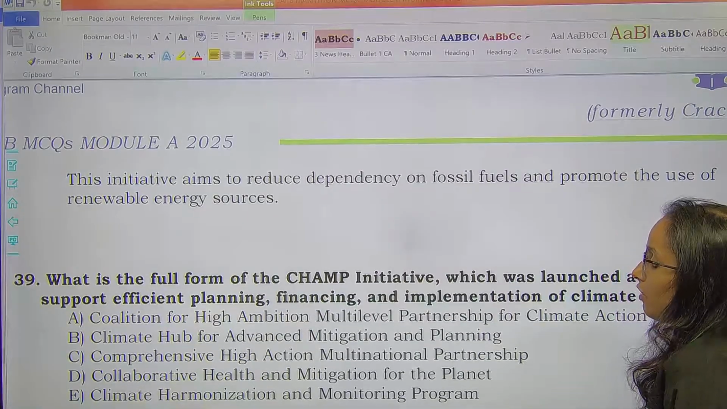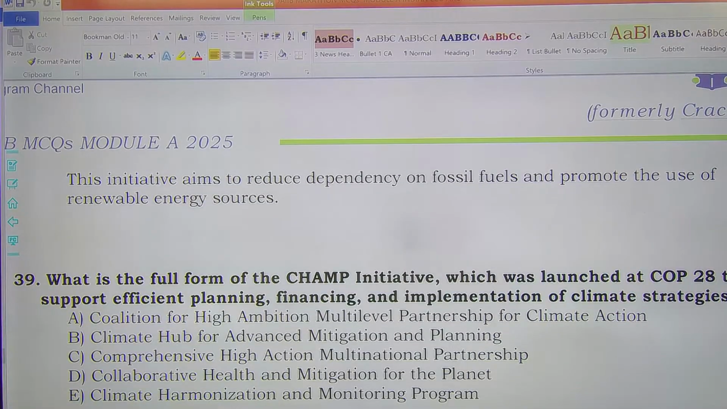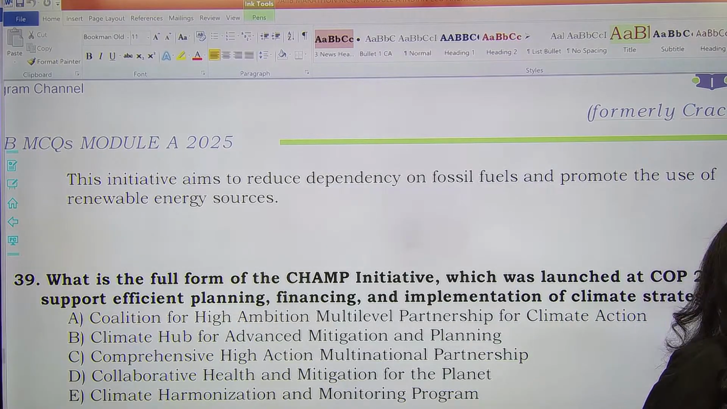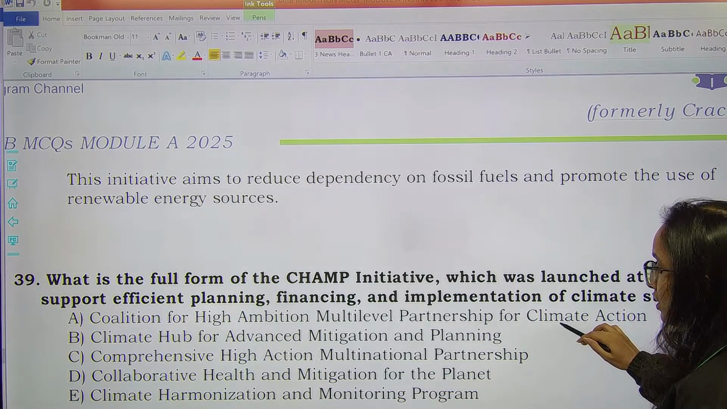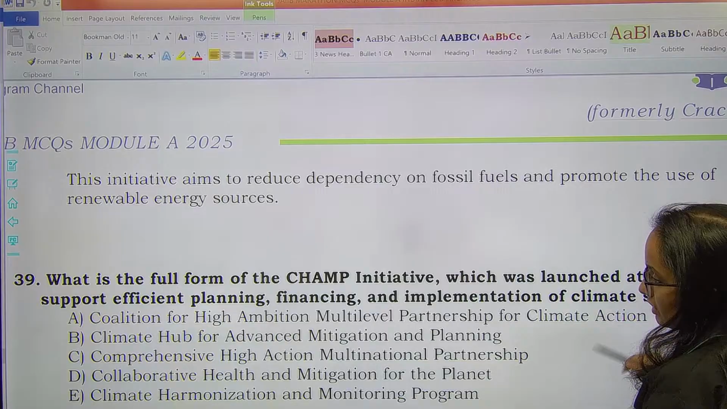Next, what is the full form of the CHAMP initiative, which was launched at COP28 to support efficient planning, financing and implementation of climate strategies? What is the full form of the CHAMP initiative? The full form is Coalition for High Ambition Multi-Level Partnership for Climate Action. Option A only, right? Option A is the right answer.